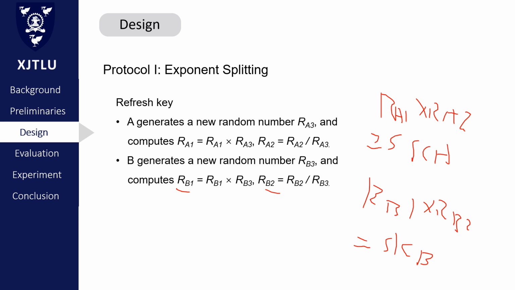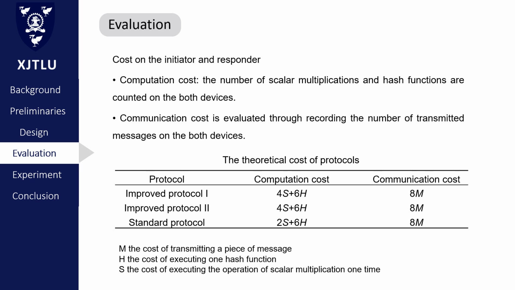So those are my improved protocols. Both of them can prevent side channel attack by refreshing the long-term key. Next, I will evaluate my protocols by computation cost and communication cost. In order to evaluate the computation cost, I calculated the number of scalar multiplications, denoted S, and hash functions, denoted H. We can find my improved protocols have 2 more scalar multiplications than the standard protocol.